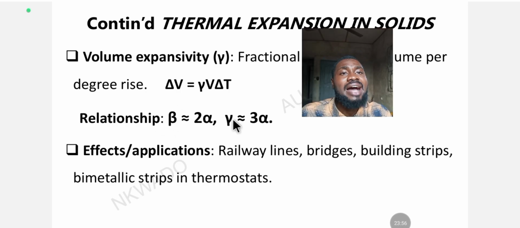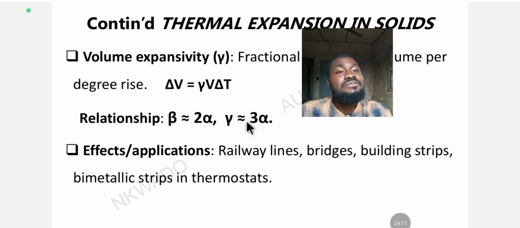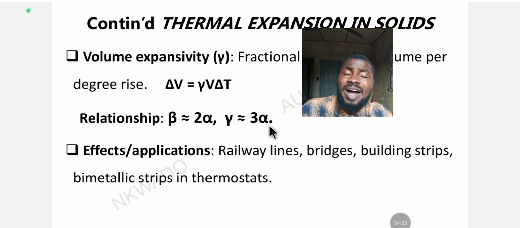Then gamma, volume expansivity, is equivalent to 3 alpha. Same thing. Imagine your question in JAMB UTME. They gave you alpha, linear expansivity, and they told you to find volume expansivity, which is gamma. What are you supposed to do? Since gamma is equivalent to 3 alpha, substitute and multiply the alpha that was given to you by 3, and get your answer. So you have to know all this. You have to be smart. You have to focus on what you need to know.